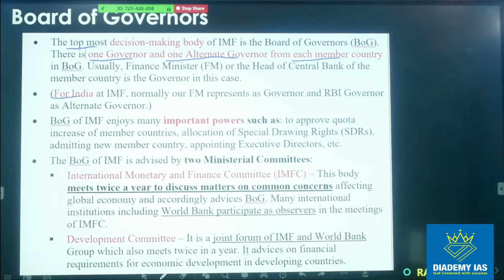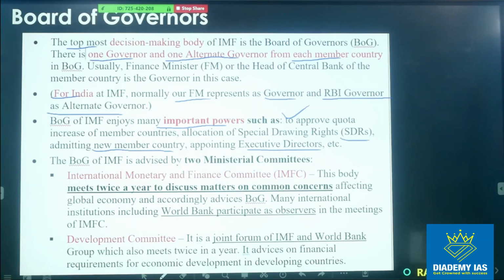In India, the FM, the Minister of Finance, is the governor and the RBI governor is the alternate governor. It has very important powers. For example, to approve a quota increase of a member country, whether the quota will increase or decrease, allocation of SDR, admitting a new member country, appointing executive directors, all of these, right? So important decisions are with the Board of Governors only.